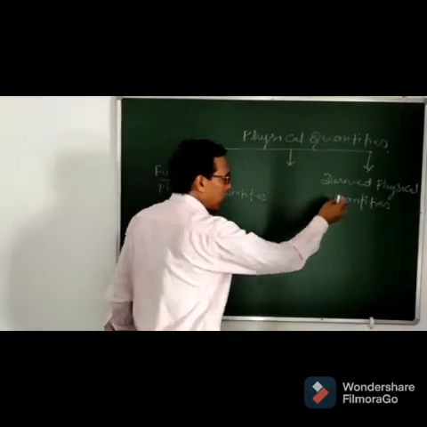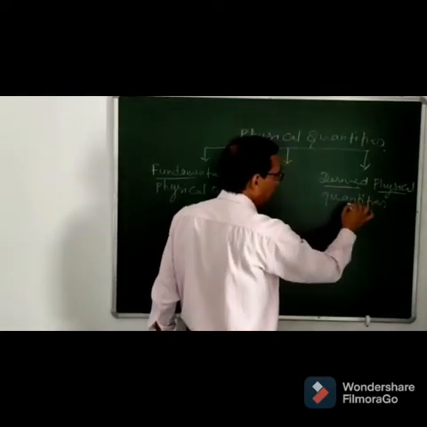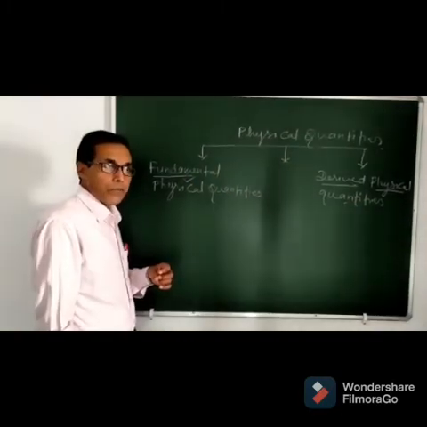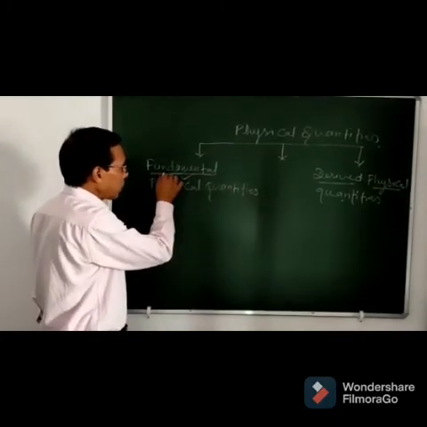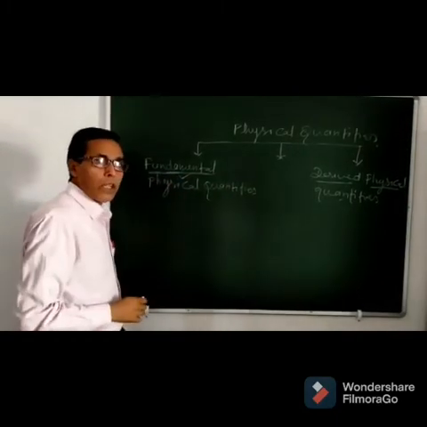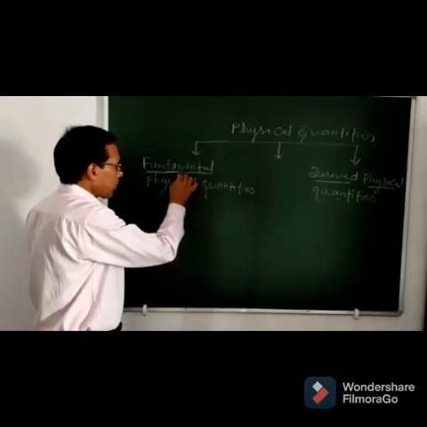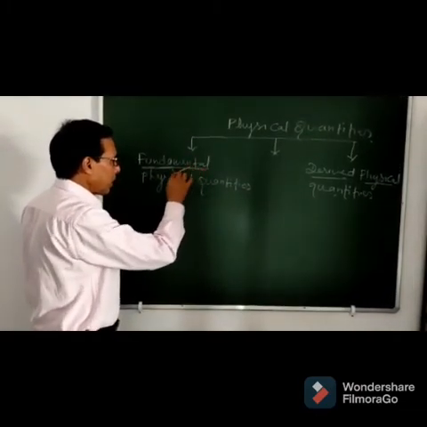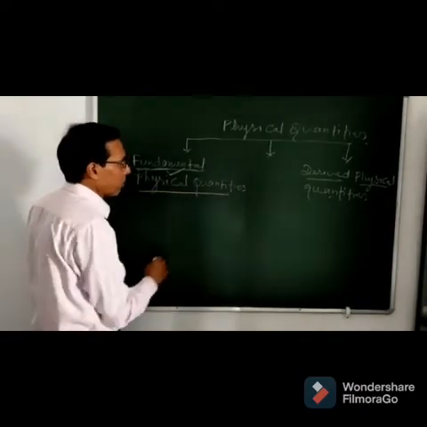And derived physical quantities are those quantities which can be defined in terms of fundamental physical quantities.